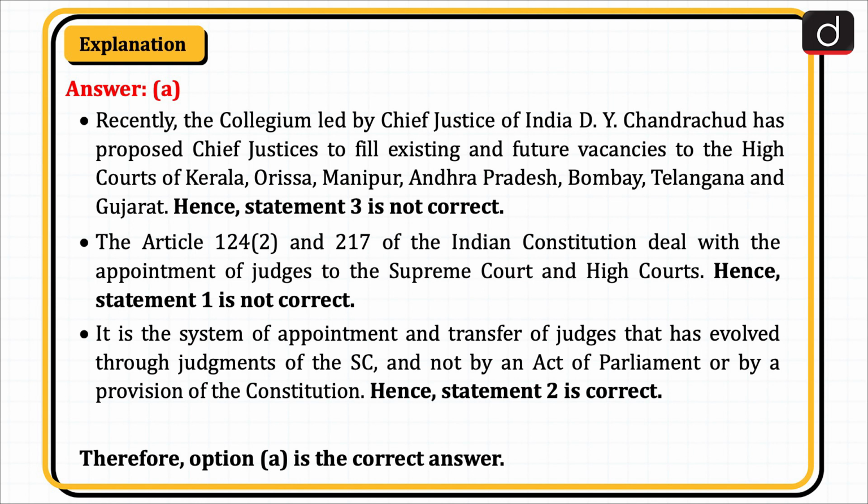Recently, the Collegium led by Chief Justice of India D.Y. Chandrachud has proposed Chief Justices to fill existing and future vacancies to the High Courts of Kerala, Odisha, Manipur, Andhra Pradesh, Bombay, Telangana, and Gujarat. Hence, statement 3 is not correct. Articles 124(2) and 217 of the Indian Constitution deal with the appointment of judges to the Supreme Court and High Courts. Hence, statement 1 is not correct.